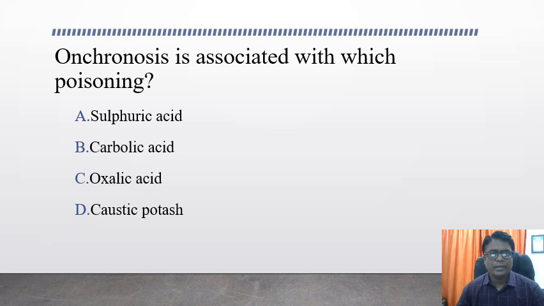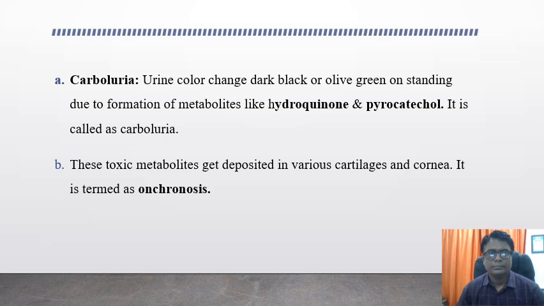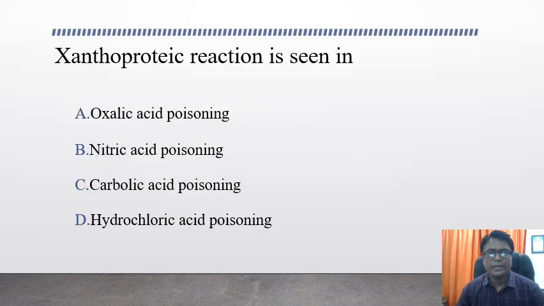The answer for this question is carbolic acid. Now xanthoproteic reaction is seen in: the options are oxalic acid poisoning, nitric acid poisoning, carbolic acid poisoning, and hydrochloric acid poisoning. The answer for this question is nitric acid poisoning.